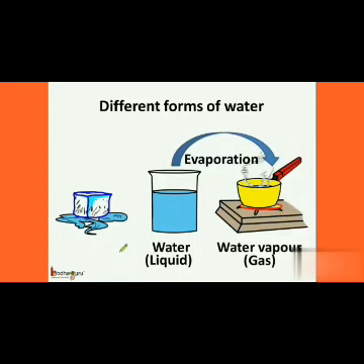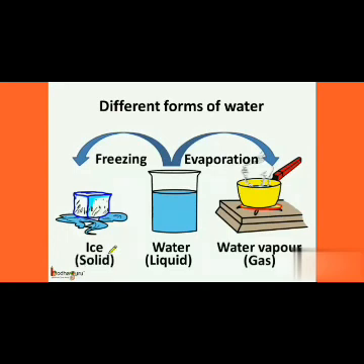On the other hand, if the water is frozen, it changes into ice, and ice we can say is the solid form of water because it has definite shape and volume.